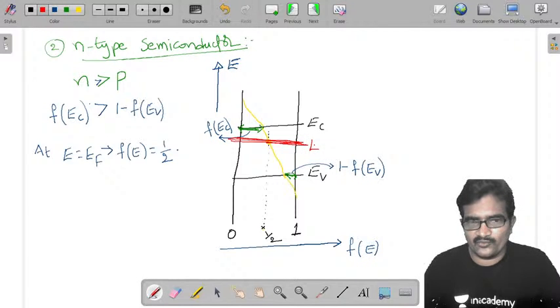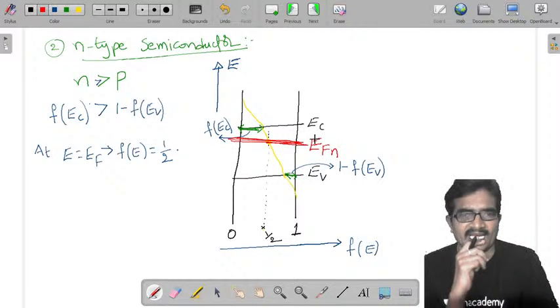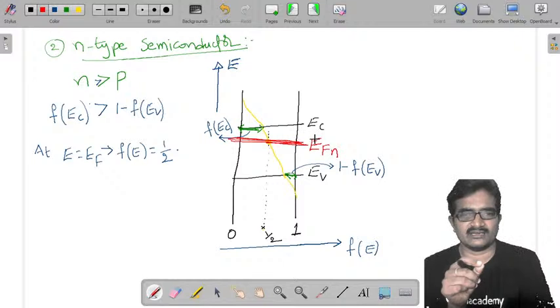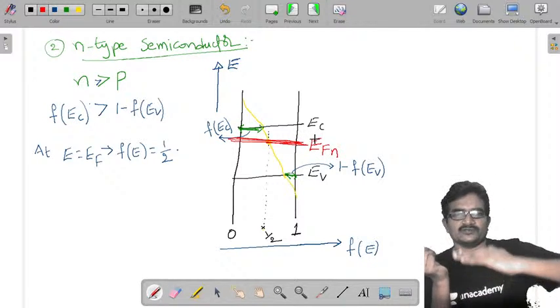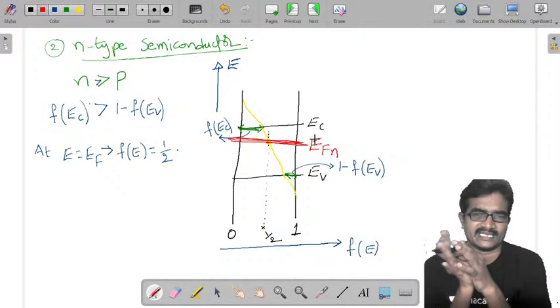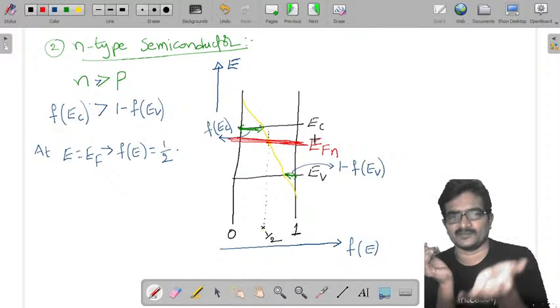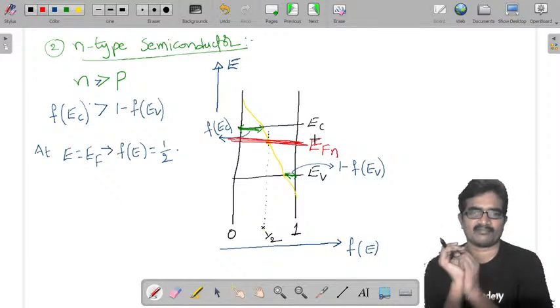This is the Fermi energy level of n-type semiconductor, EFN. Now EFN is close to the conduction band energy level EC. So in a semiconductor, if you are increasing n-type impurity, the Fermi energy level moves towards the conduction band. These points were asked in previous GATE examinations, sir. And you can expect problems on this energy plot also.